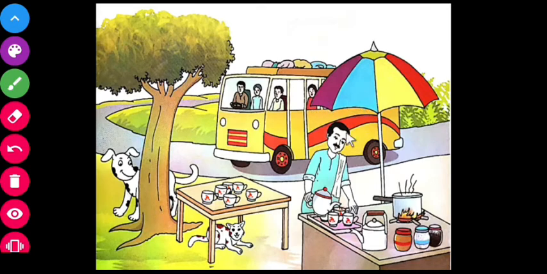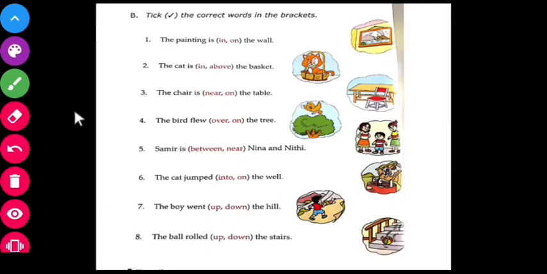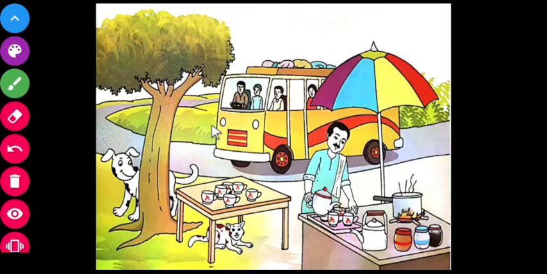Look at the picture carefully, where the man is standing, or where the dog, bus, cat, teacups and umbrella are. In your textbook, on page number 54, you can see a text. Choose the correct preposition by looking at this picture.